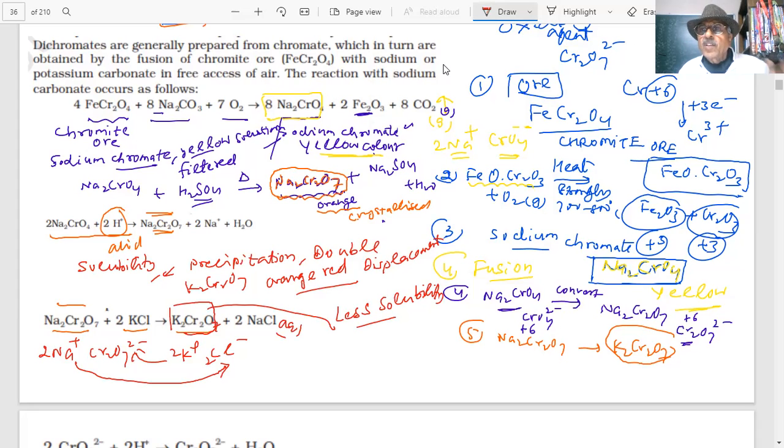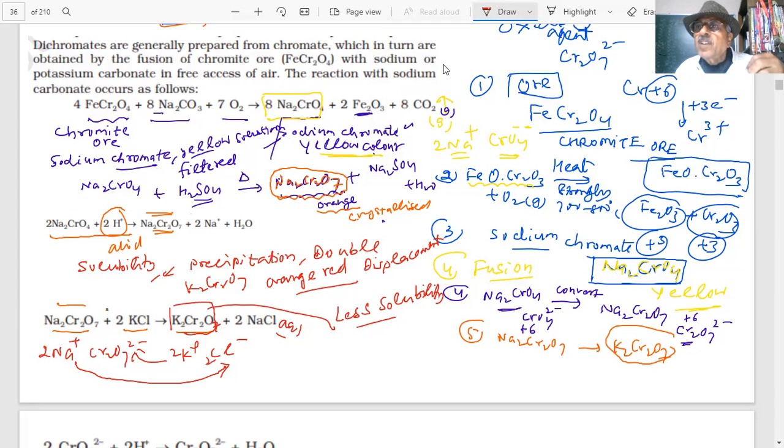And what is the name of the ore? Chromite ore. What is the formula? FeCr2O4 or FeO·Cr2O3. So this is oxidized, and after oxidation, sodium chromate is obtained. Sodium chromate we are converting into sodium dichromate, and sodium dichromate we are converting into potassium dichromate.